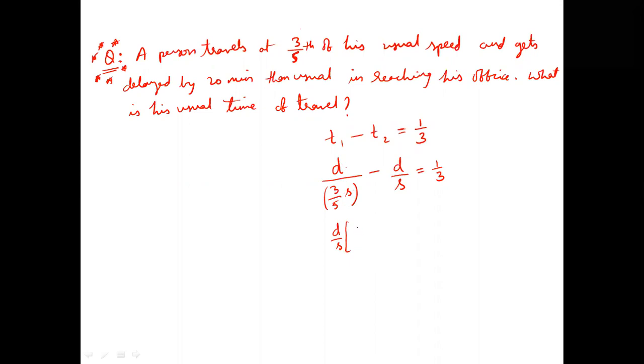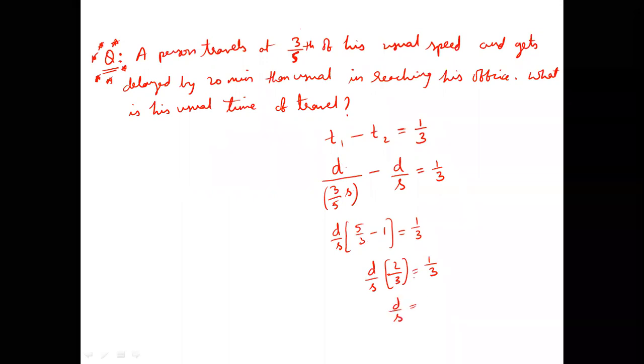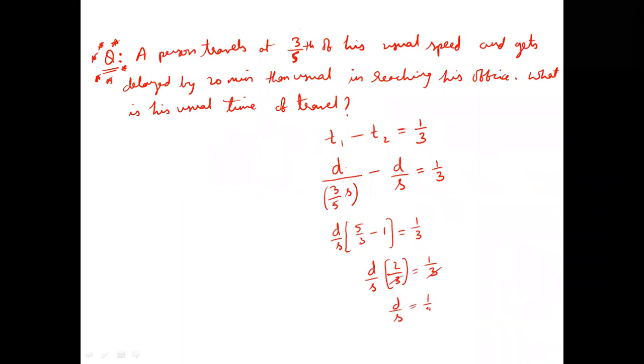1 by 3 by 5 becomes 5 by 3. So d by s into (5 by 3 minus 1) is equal to 1 by 3. D by s into 2 by 3 is equal to 1 by 3. So d by s is equal to, 3 gets cancelled, 1 by 2. And d by s is nothing but time. Time will come in hours. So usual time is 1 by 2 hours, which can also be written as 30 minutes. Right.